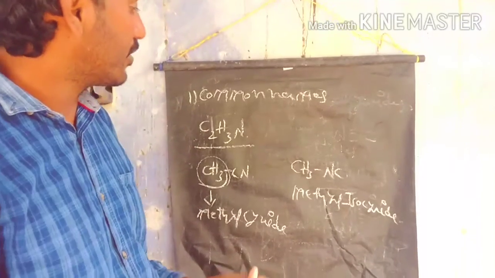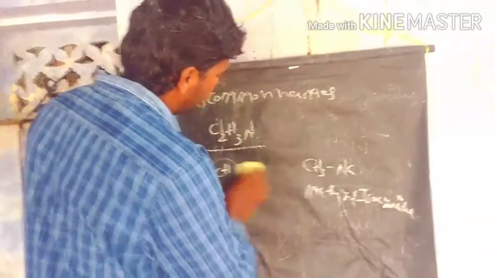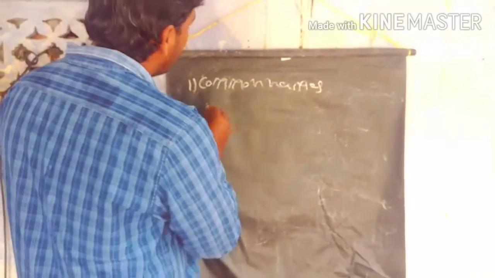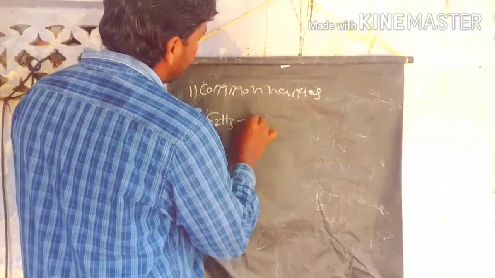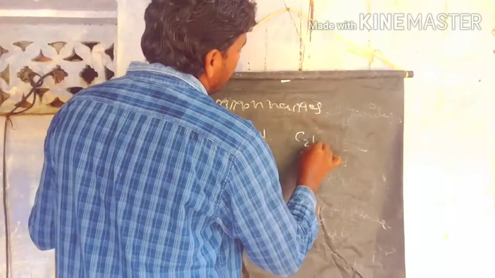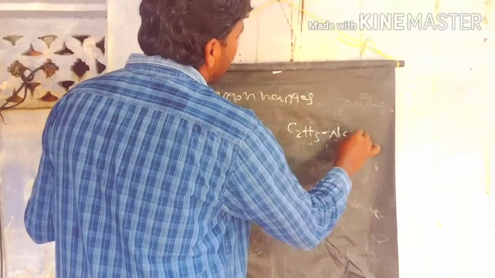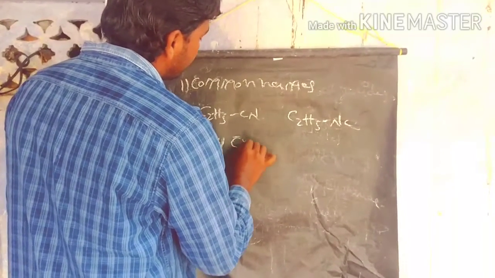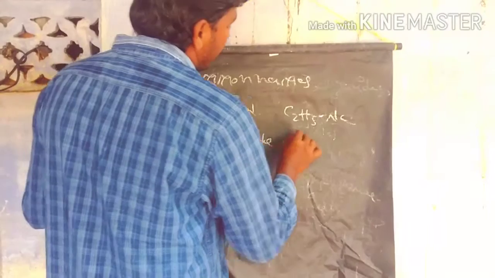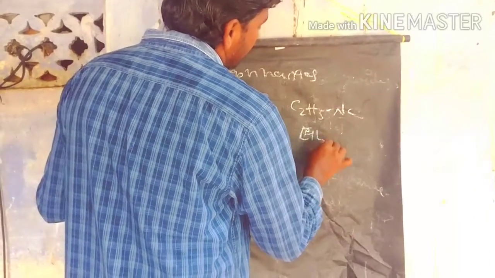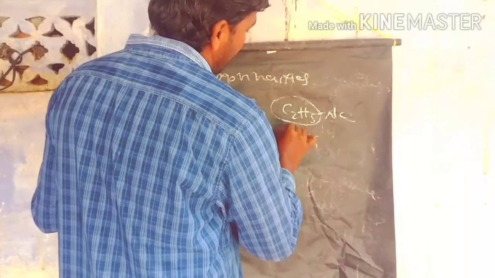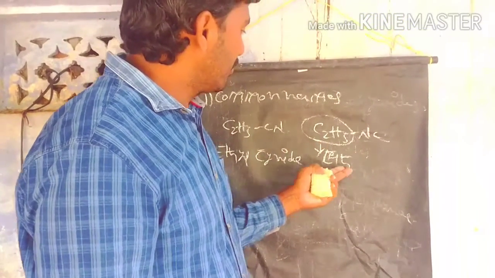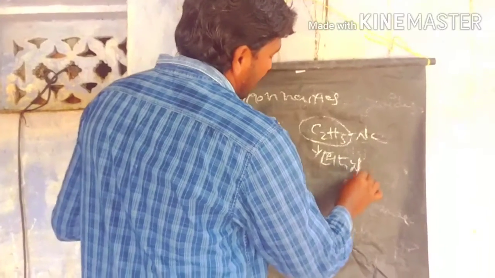Let's see some more examples. This is methyl cyanide. If you take C2H5CN and C2H5NC, these are ethyl cyanide and ethyl isocyanate. This group is called ethyl because we have two carbons present. So this is the ethyl isocyanate.